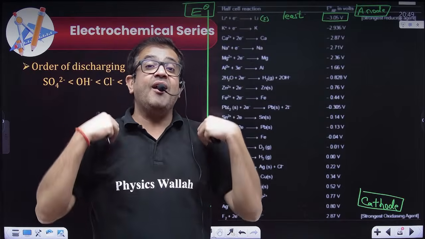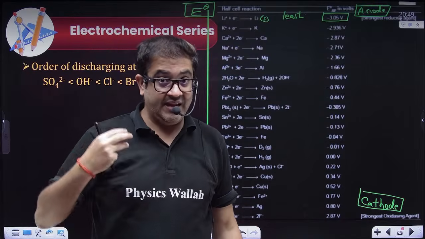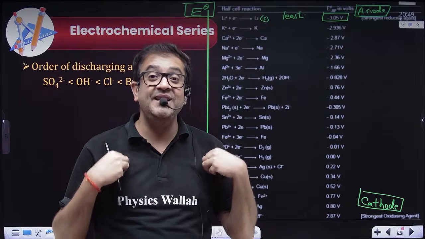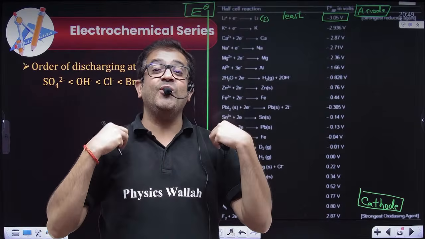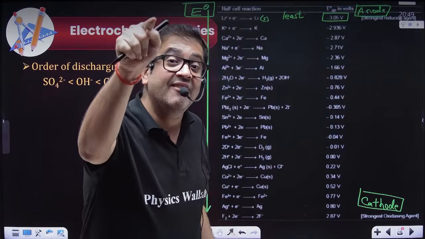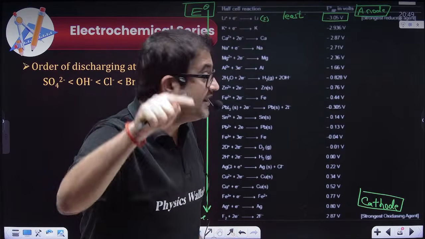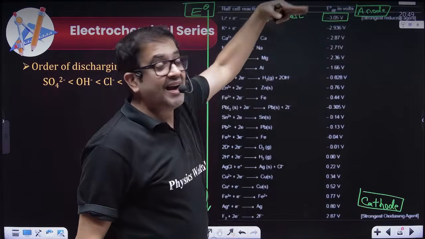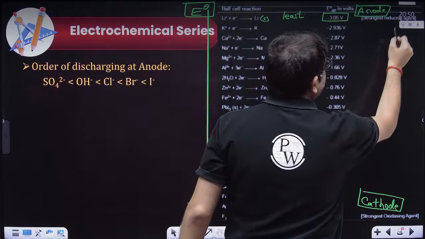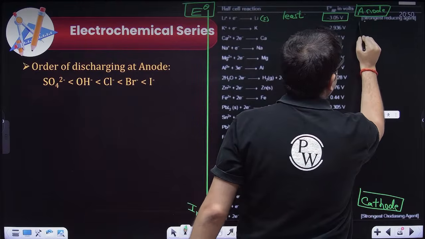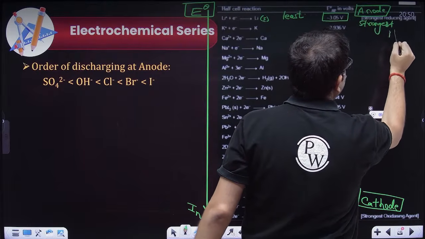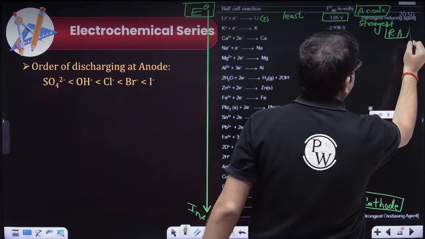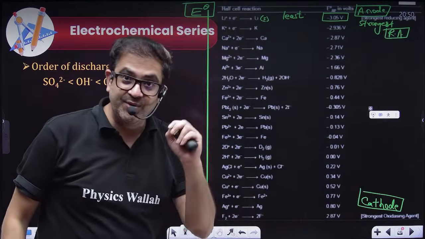Oxidation means loss of electron, that means I am giving electron. So if I want to oxidize myself, I will love to reduce you. That means the species at the top will be the strongest reducing agent. Rather, I'm writing RA as in reducing agent.